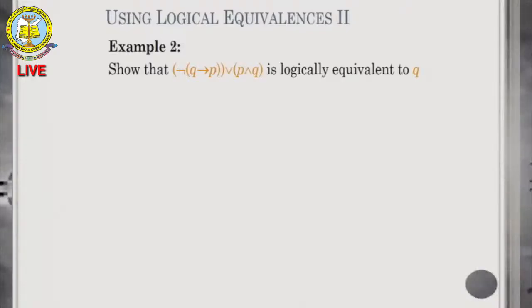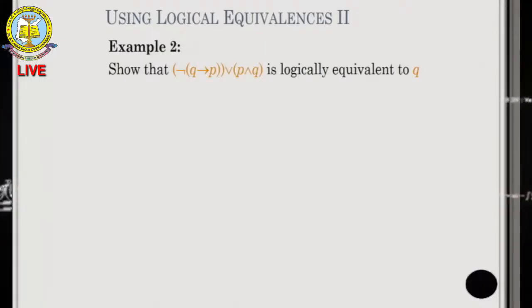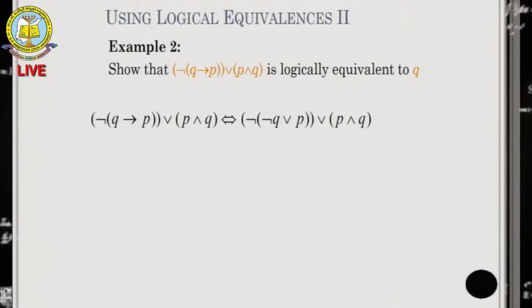One more we will see. Next example you see, and whatever the sir explained about the distributive property, that you can also prove by making use of this equivalence formula. One more: (negation of Q implies P) or (P and Q) is logically equivalent to Q. Students, you can make use of truth tables also. You prepare a truth table, you will get the truth values of the left side statement the same as Q. But by making use of logical equivalences, we prove like this.